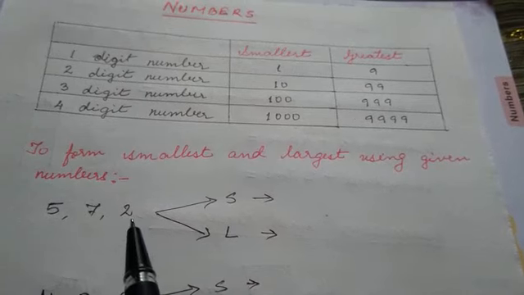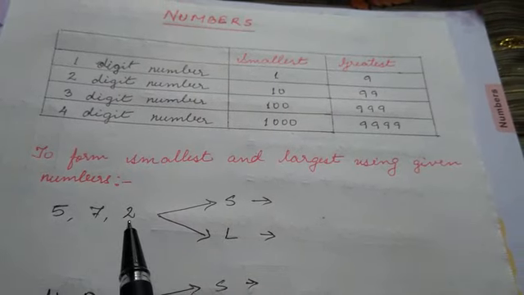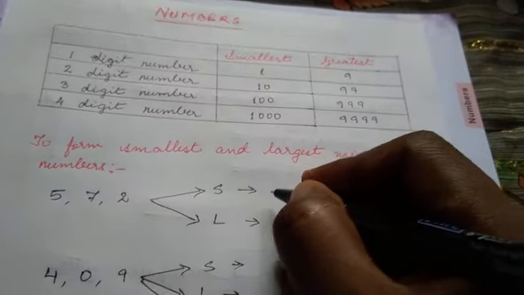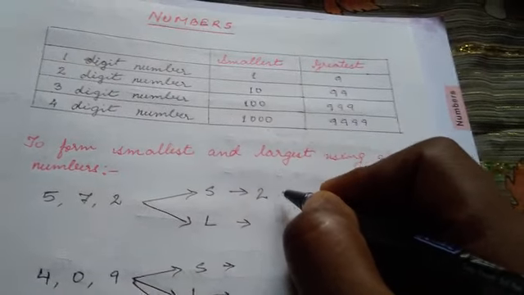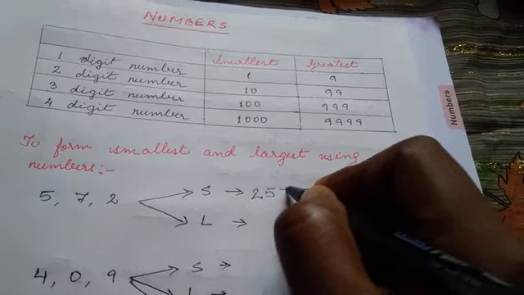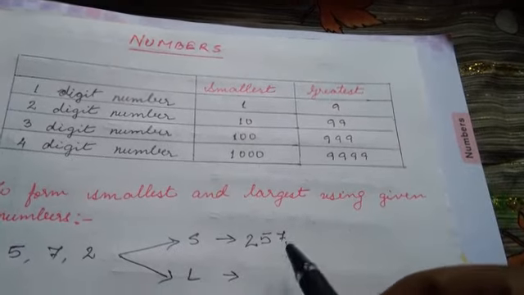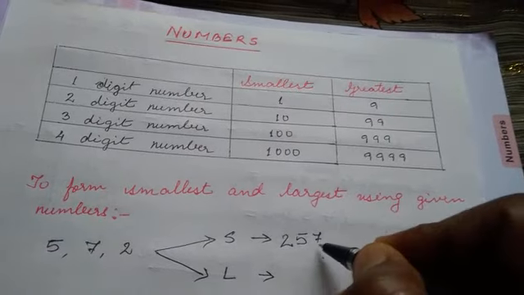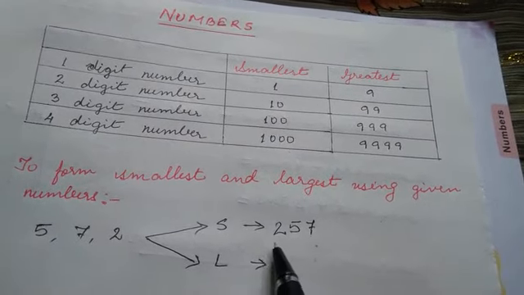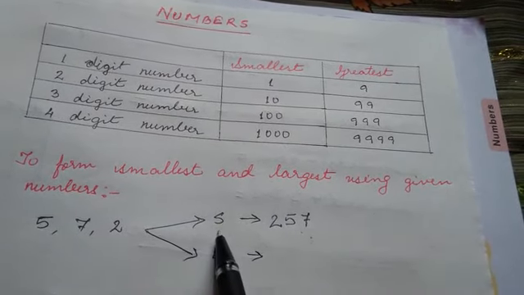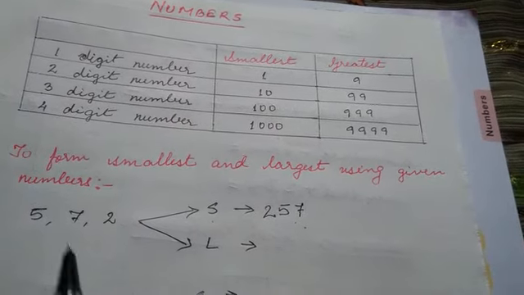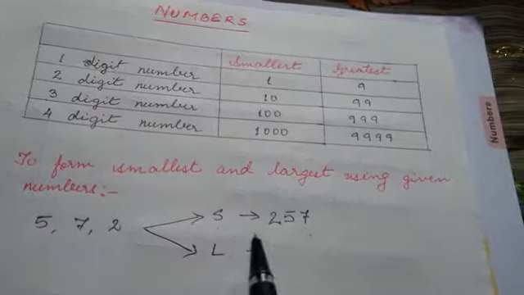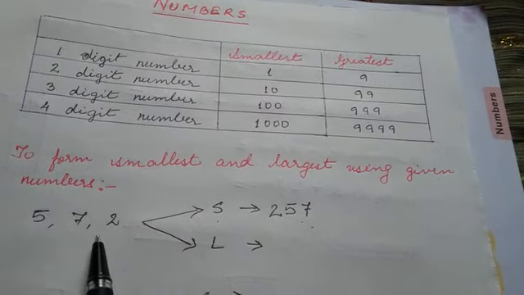So let us arrange these numbers in ascending order: 2, 5 and 7. I have arranged this in ascending order, and this becomes the smallest number which we can form using these digits.